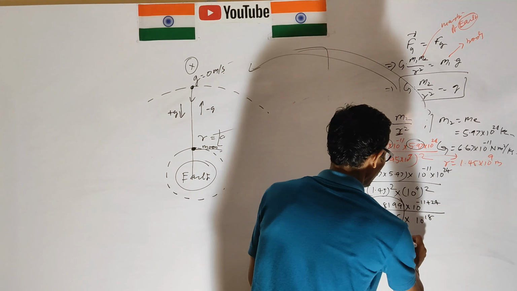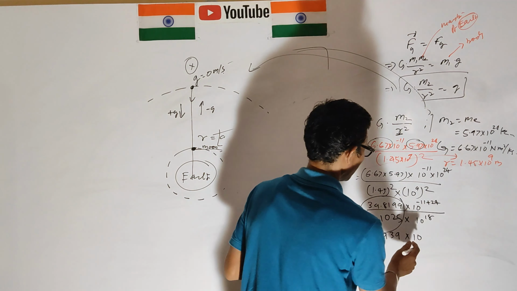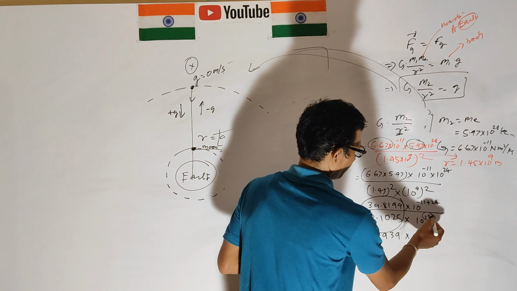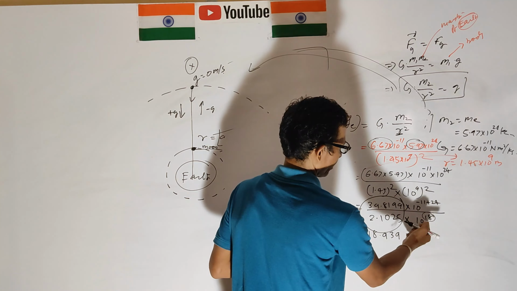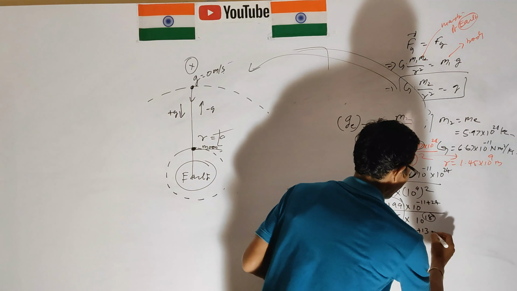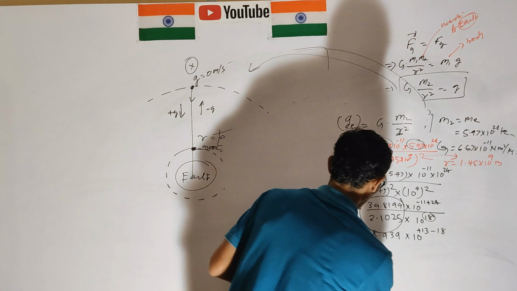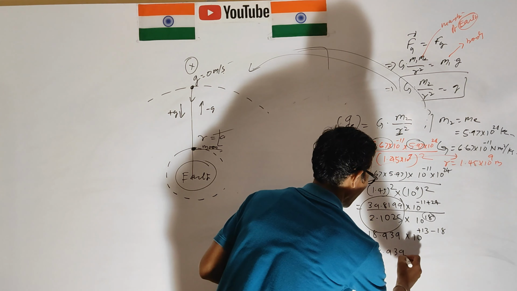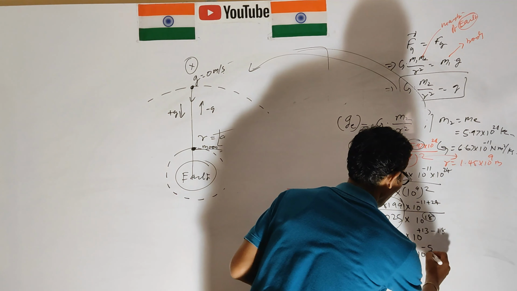This is 18.939 into 10 to the power 13, and the 10 to the power 18 brought from the denominator to the numerator becomes minus 18. So this is 18.939 into 10 to the power minus 5.